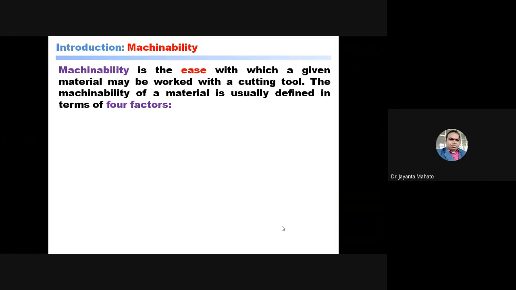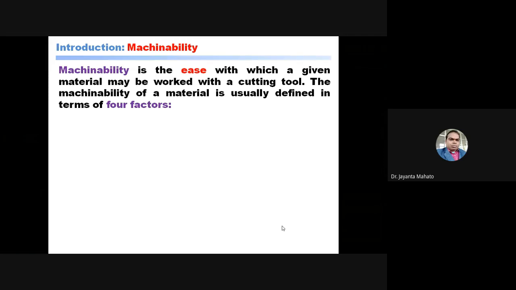The machinability of a material is usually defined in terms of four factors. With respect to ease, it involves cutting of the material or other factors.